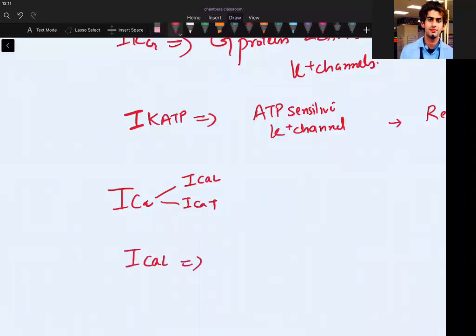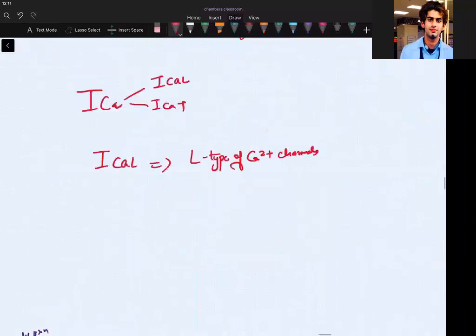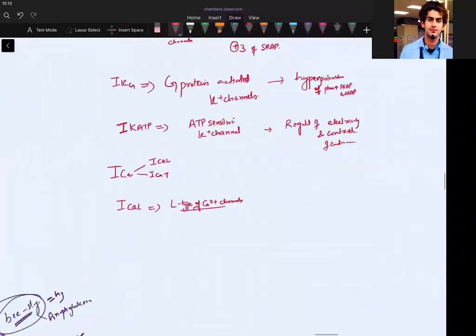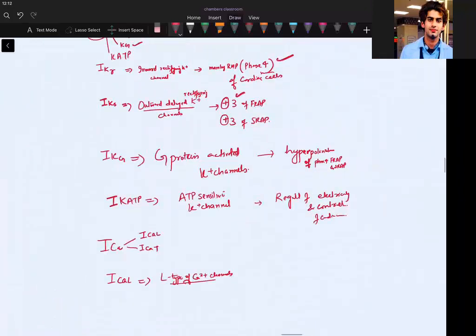ICAL, this current is produced because of L type calcium channels. I think I have already taught this in the first lectures. You can see my notes and my lectures. I have taught everything about L type, T type and everything. What is the function? We did phase 3, we did phase 4. What else is remaining? Phase 2. So phase 2 of FRAP, guys.